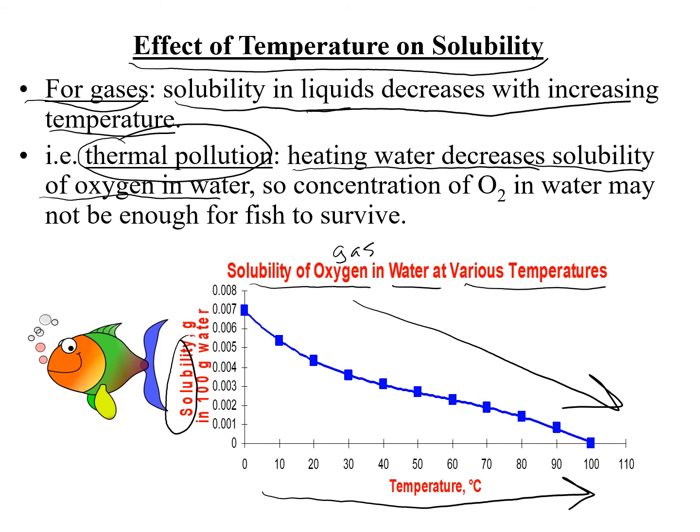There's oxygen in the water, and the fish need oxygen to survive. So if the water is unnaturally heated, the oxygen solubility is going to decrease, and there won't be enough oxygen for the fish to survive.